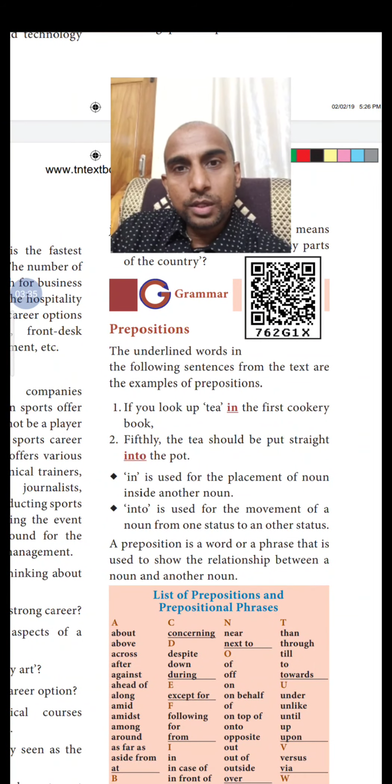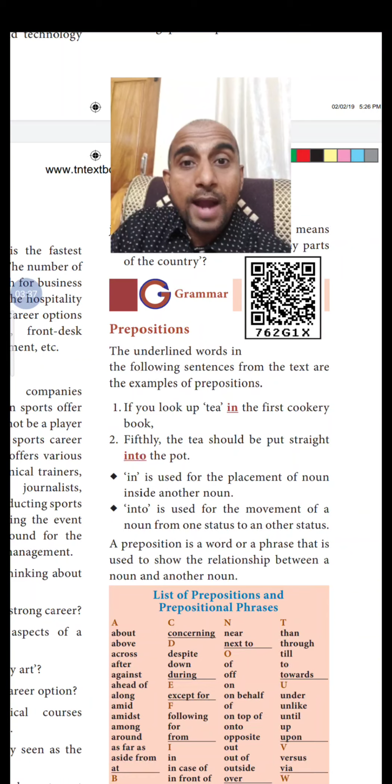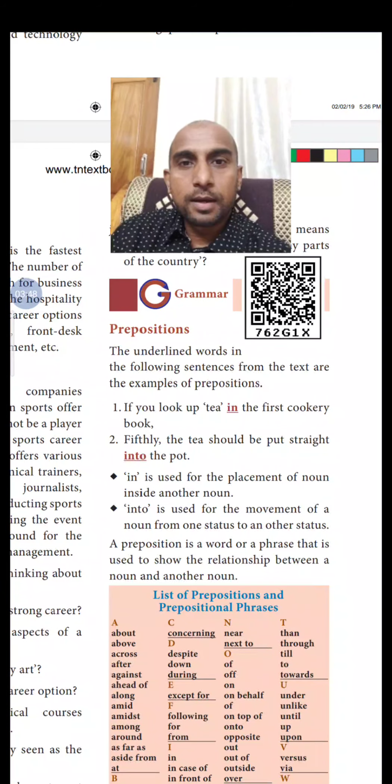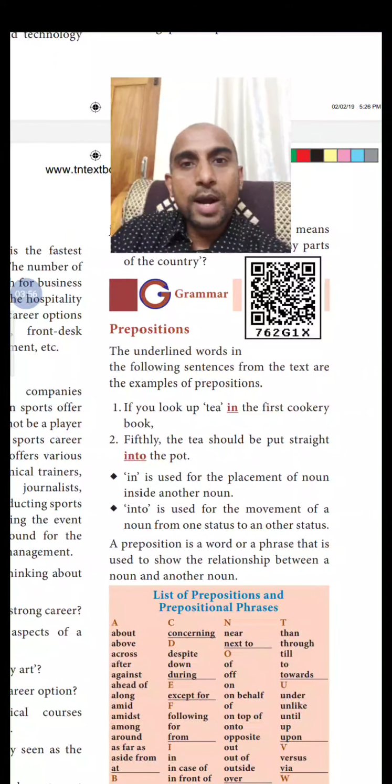Here the noun is directed from one status to another. Tea is in its first status, and should be put straight into the pot. So from tea being in a cover or in a bottle, it is going to be put into a pot. That is how a noun has been directed to another noun.